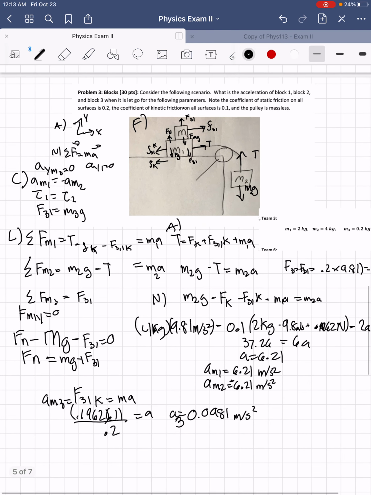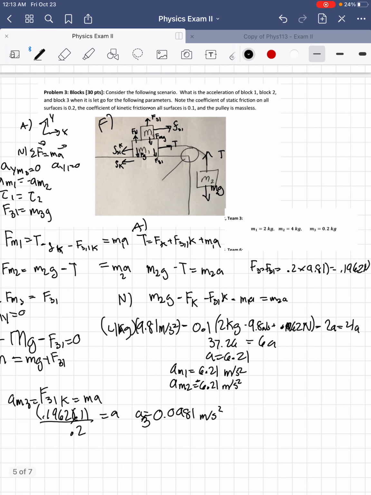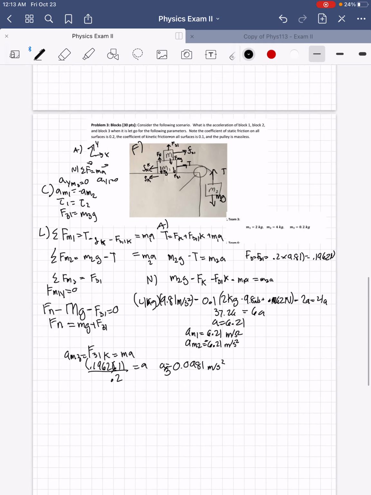And to find the acceleration of M3, I just did the kinetic force of F3 on 1, which would equal 0.1962. I calculated here on the side. 0.1962 is the force of it, so times that by 0.1, it's just the kinetic coefficient, divided by 0.2, the mass of it. Our acceleration for M3 was 0.0981 meters per second squared.